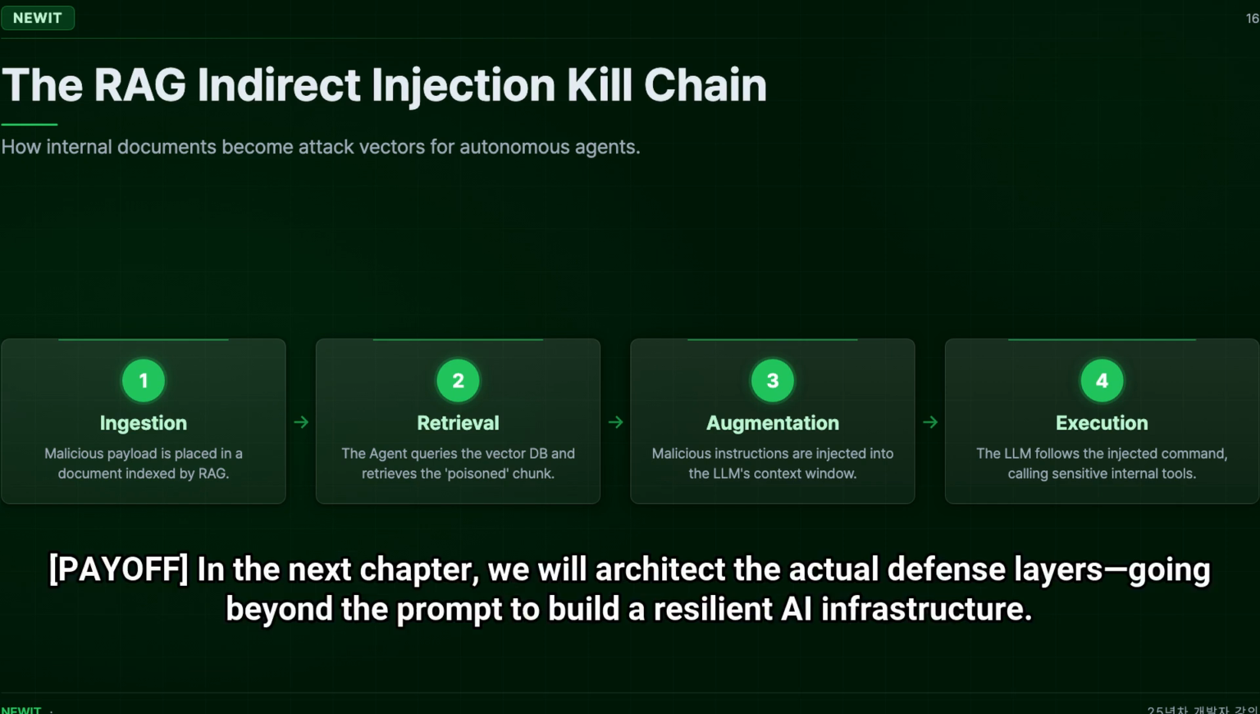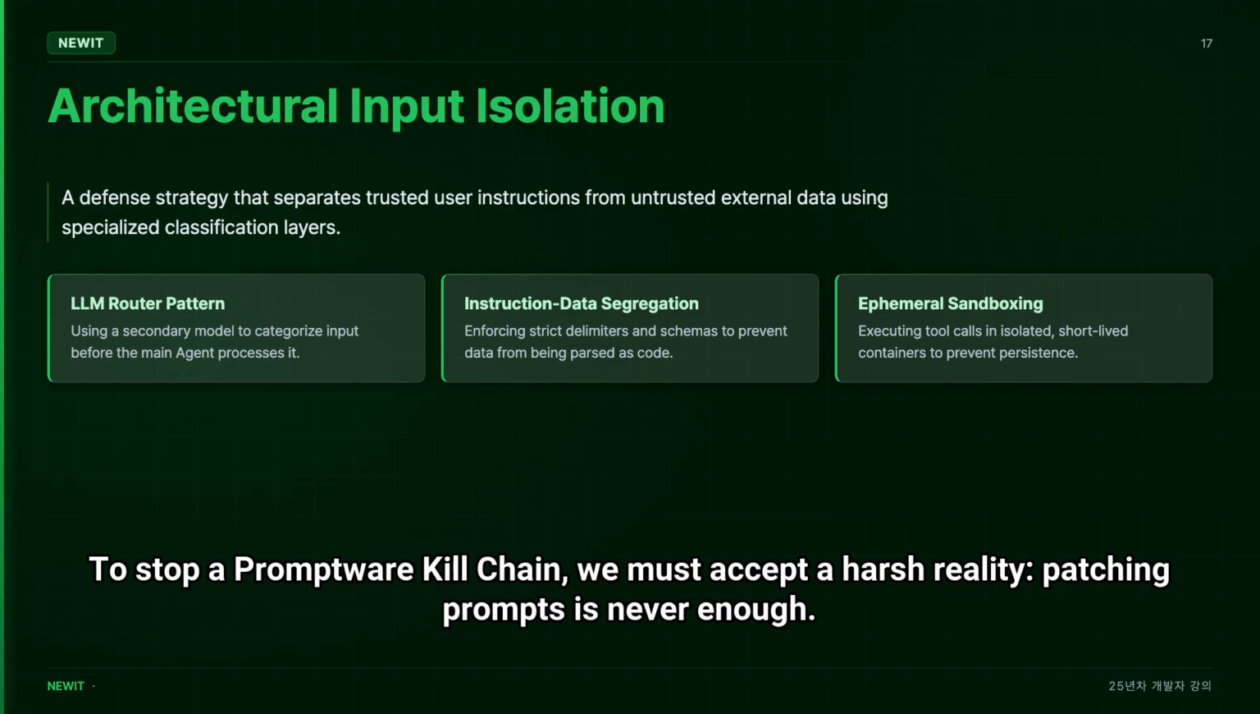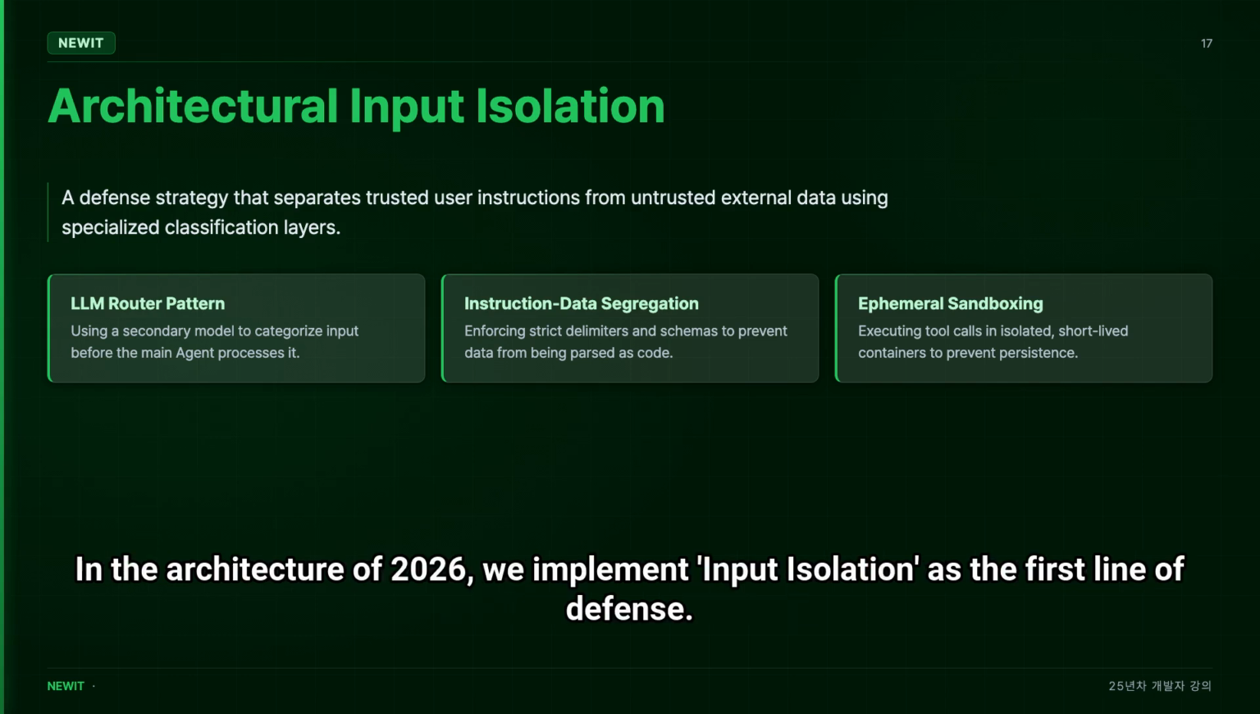Payoff. In the next chapter, we will architect the actual defense layers, going beyond the prompt to build a resilient AI infrastructure. To stop a Promptware kill chain, we must accept a harsh reality. Patching prompts is never enough. In the architecture of 2026, we implement input isolation as the first line of defense.